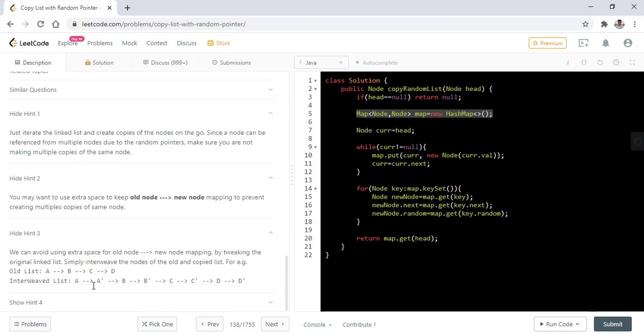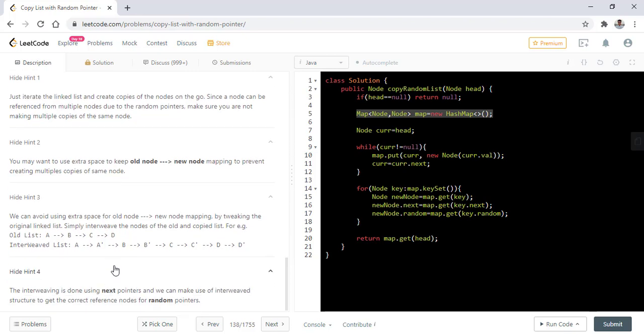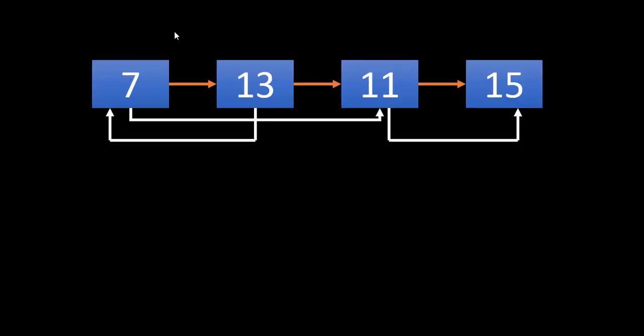Now the fourth hint states that the interweaving is done using next pointer, and we can make use of the interweaved structure to get the correct reference nodes for random pointers. This approach is a bit complicated, and so we will need an example to visualize it. So suppose this is the list given to us, and the next pointer is shown by orange color and the random pointer is shown by white arrows.